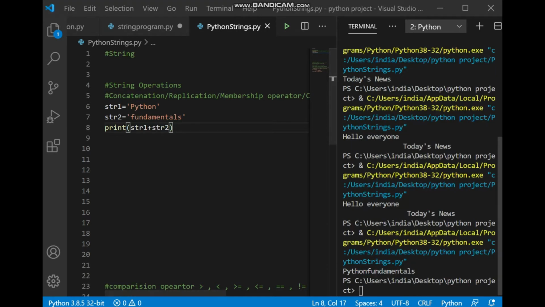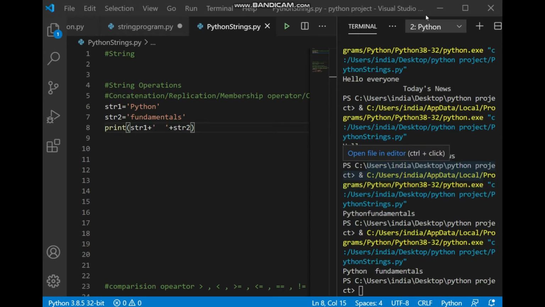Here it is, Python fundamentals. But you can see there is no space in between. When we are using two words, we must have a space in between. So similarly as we join the two strings, we can even join using this plus operator one more time. We can even join a space also. So this is what we are trying here, plus single quote, and then plus again string 2. As you can see on the output, Python fundamentals with a space right now.